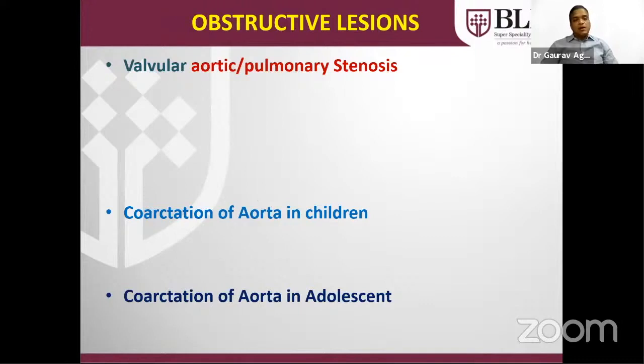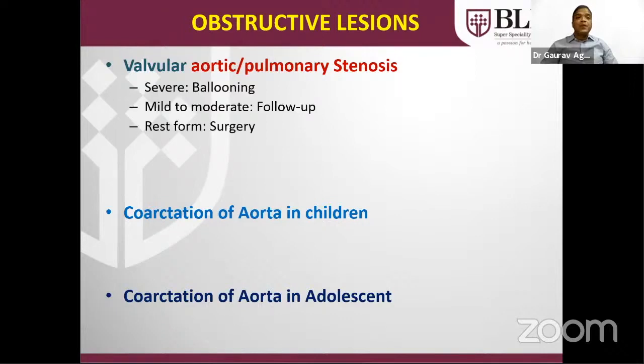We should make a habit of checking saturation in every OPD patient, because if the saturation is more than 85%, we cannot pick up any heart disease unless it is visible by less than 85% saturation. For severe valvular aortic and pulmonary stenosis, ballooning is the treatment of choice. If mild to moderate, follow-up is required. Other types of obstruction in the aorta and pulmonary artery will require surgery.